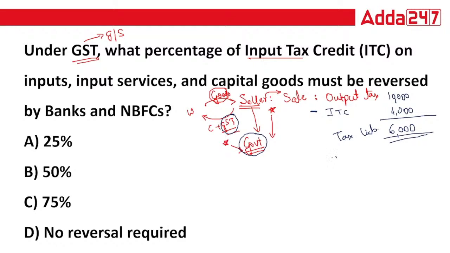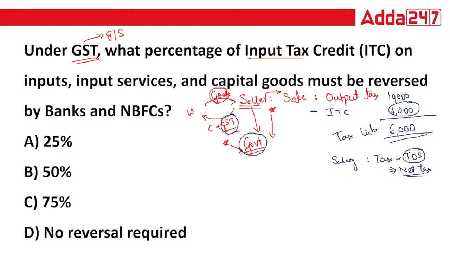Like in salary, you calculate tax, and whatever TDS you have already paid, that you deduct, then you pay the net tax. Like same in GST also it works. This TDS in your salary and ITC in case of GST, their nature is similar.